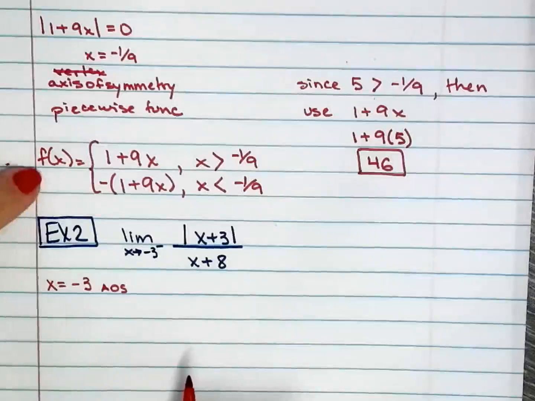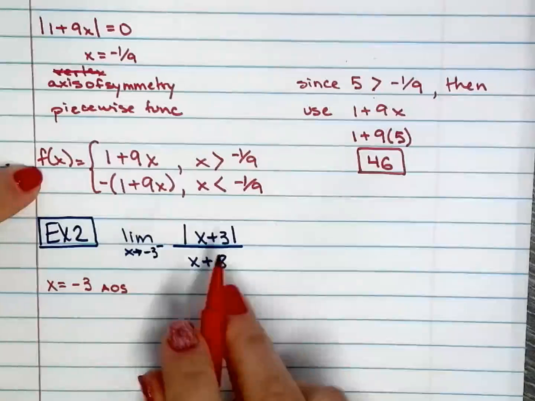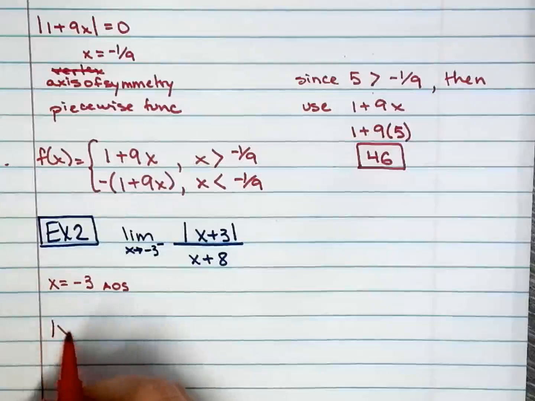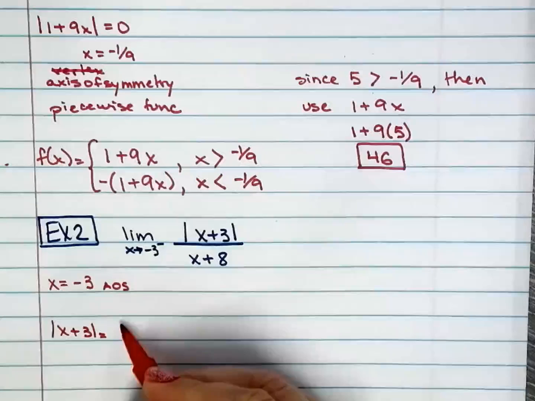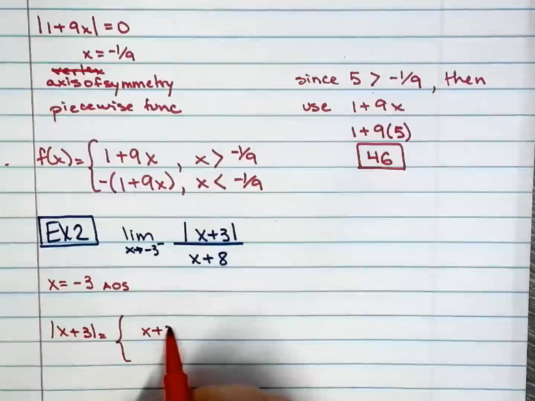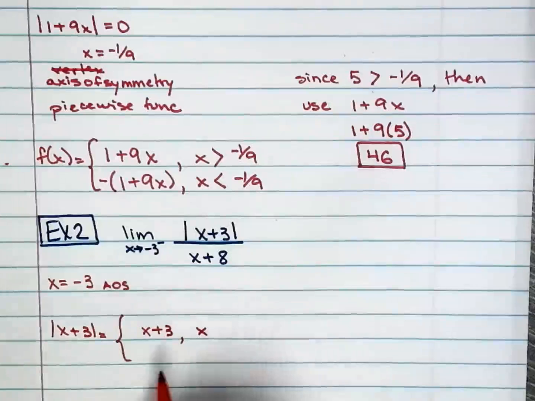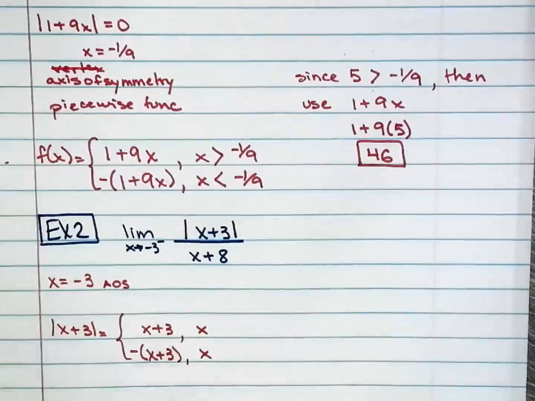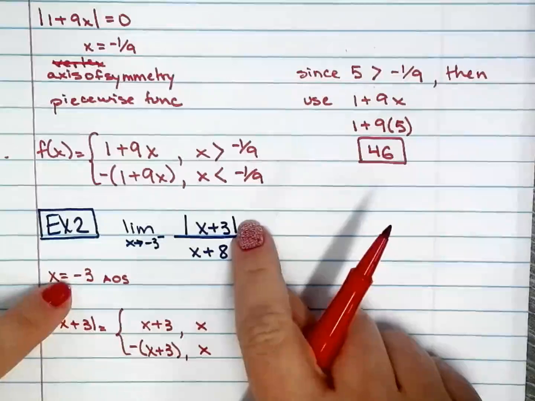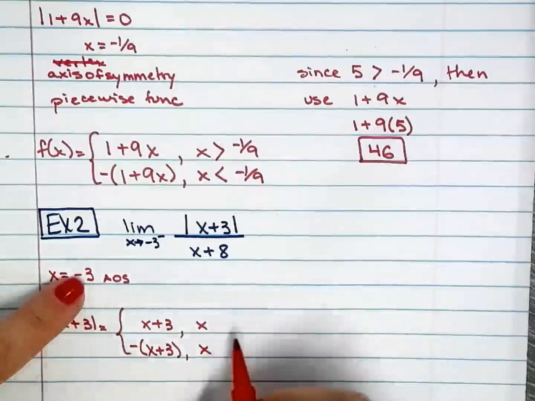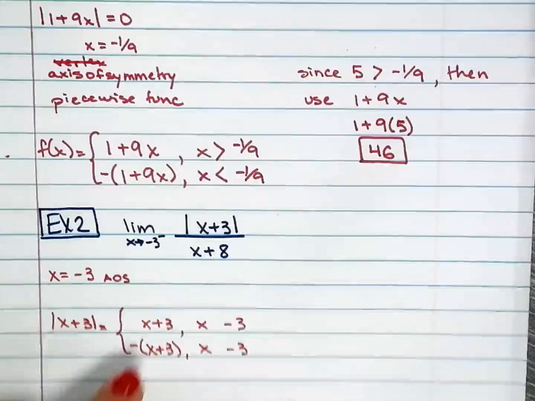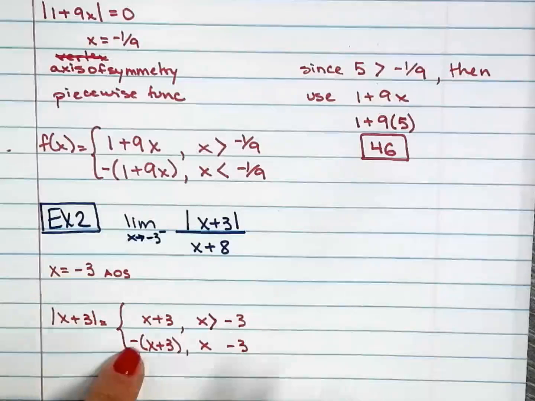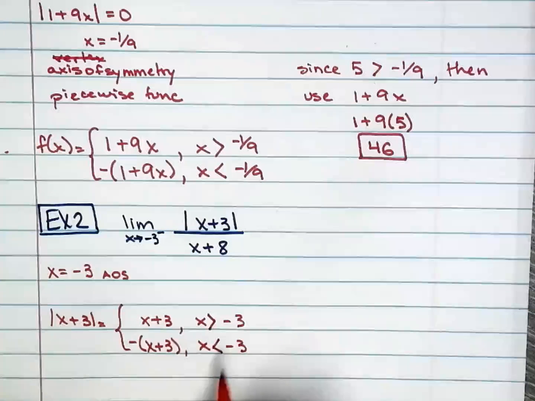So now I will write my piecewise function just for this part for now, and then we bring it all together, okay? So the piecewise function for just this portion, I have x plus 3 under those conditions and negative x plus 3 under those conditions. I know the absolute value function changes direction right there at negative 3. Okay, so positive slope right there when it's greater than negative 3, and negative slope when x is less than negative 3.